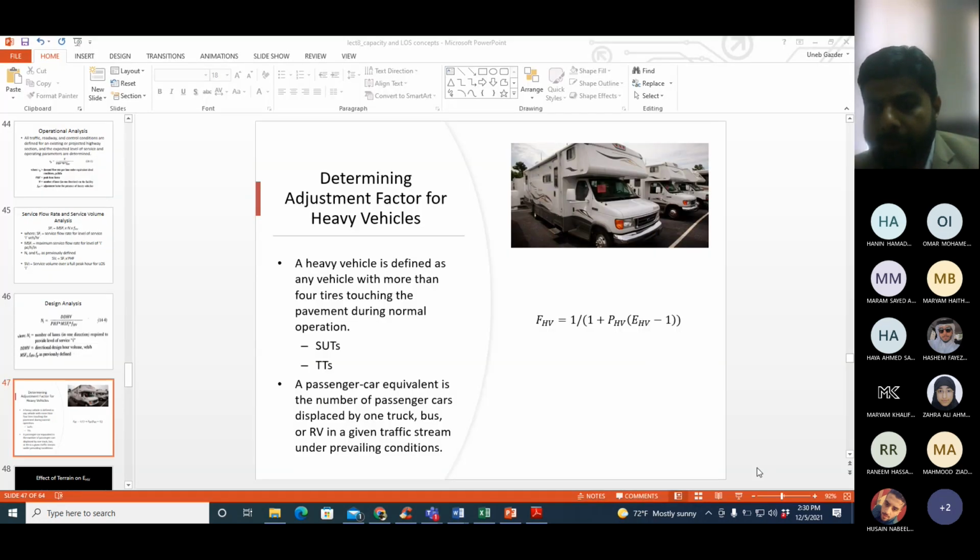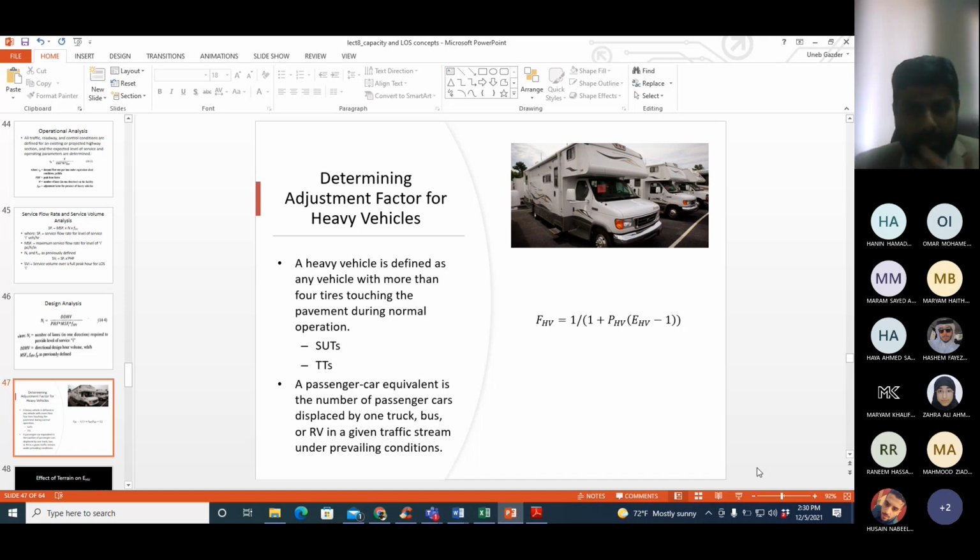A single unit truck is usually smaller, and it has only one compartment, only one loading unit, behind it. Trailer trucks are usually longer and heavier, and sometimes they carry multiple units, multiple containers. So single unit trucks are the smaller of the heavy vehicles, and trailer trucks are bigger.